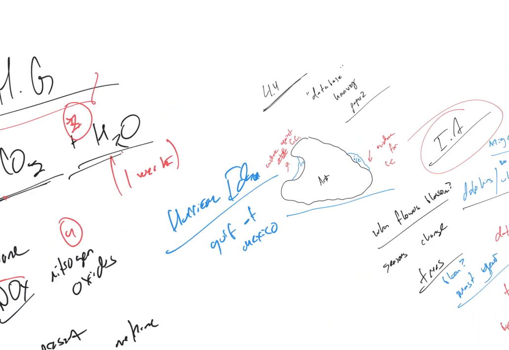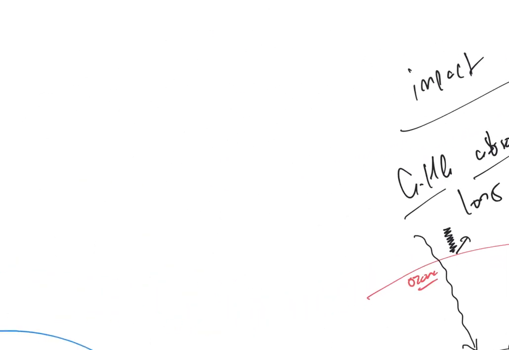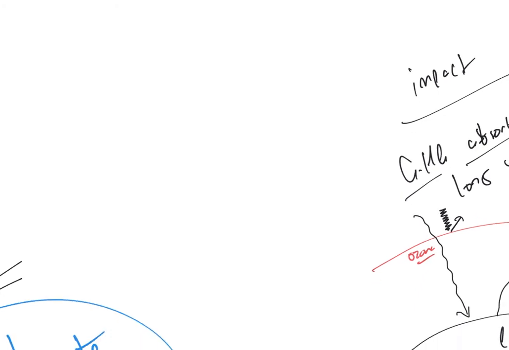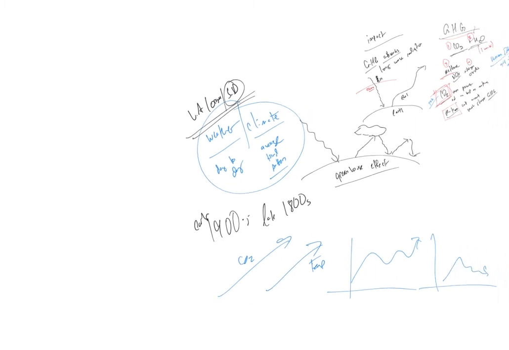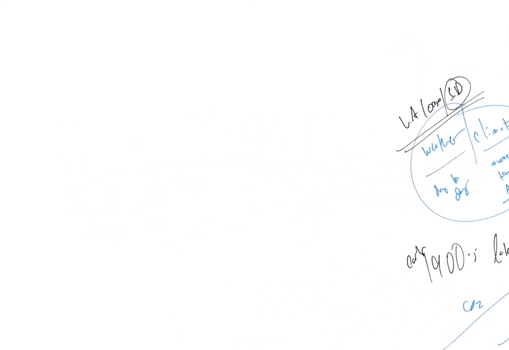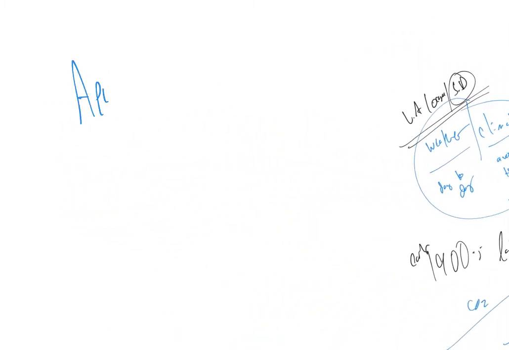Now let's go to application and skills. So that's kind of the content. That's really all there is to it. There's not a lot of content in 4.4. Okay, let's go to applications and skills. So the first one is coral reefs.